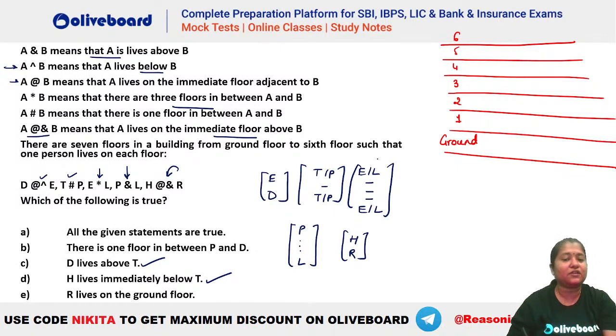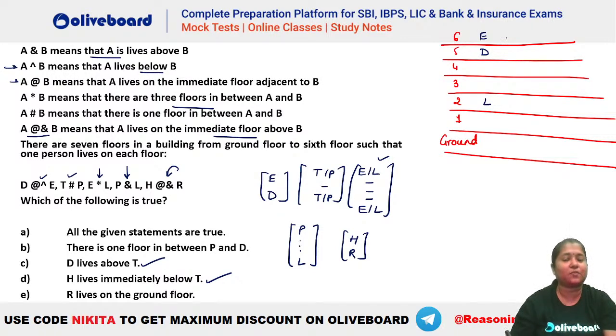So let's see, we know that E and L have to be at a gap of 3. So in the first case, where can we have your E and L? We will use the information which gives you the maximum pointers here, right? जो सबसे ज्यादा information देगा उसको place करेंगे. So you can see E and L is giving you the information about 5 floors in here, and E has to be immediately above D. Let's say if you take your E here, so we can have 1, 2, 3. Your L can be here. This is one possibility, and in that case your D will be here.